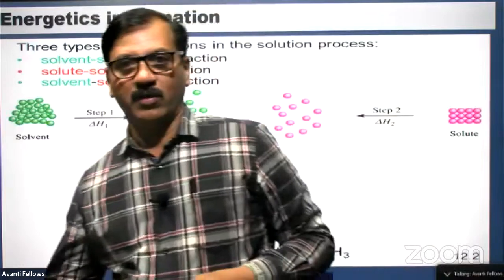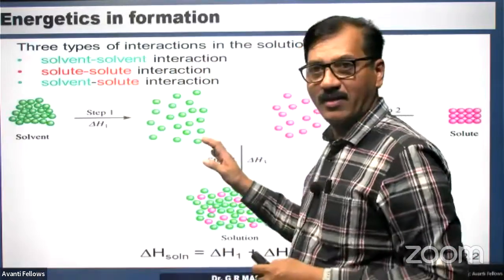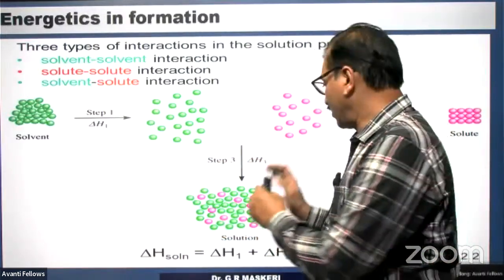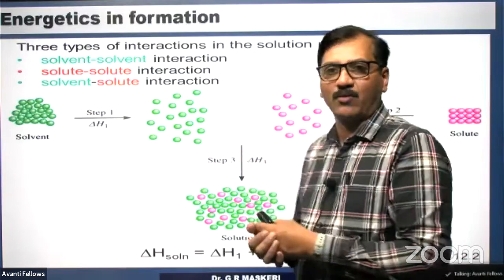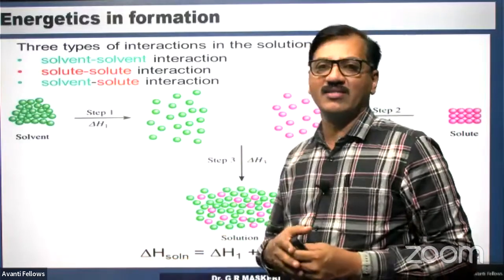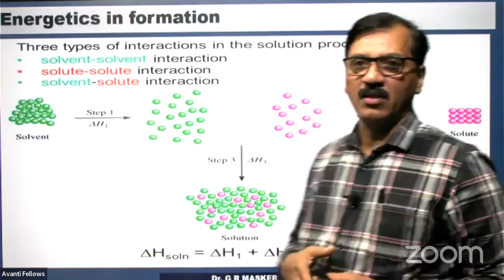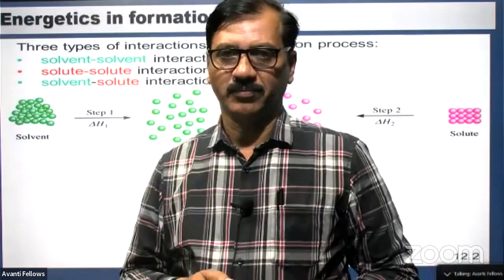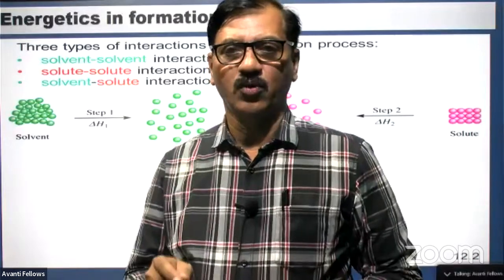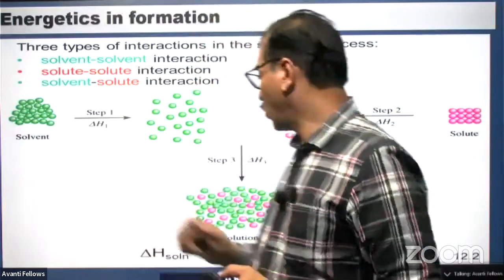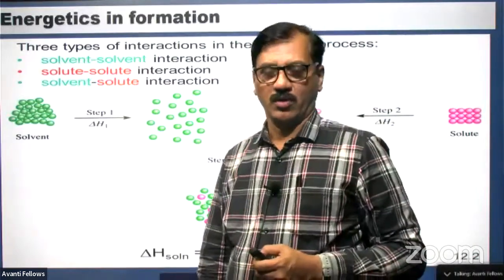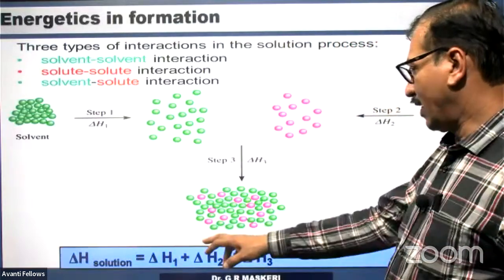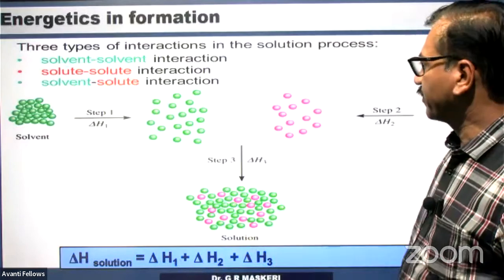If the dissolution process is such that delta H3 is more negative, then delta H of the solution is negative, because it is the sum of all these. So delta H of solution may be positive or negative, or it can be 0 also. Enthalpy change can be 0 also. So delta H of solution is delta H1 plus delta H2 plus delta H3.